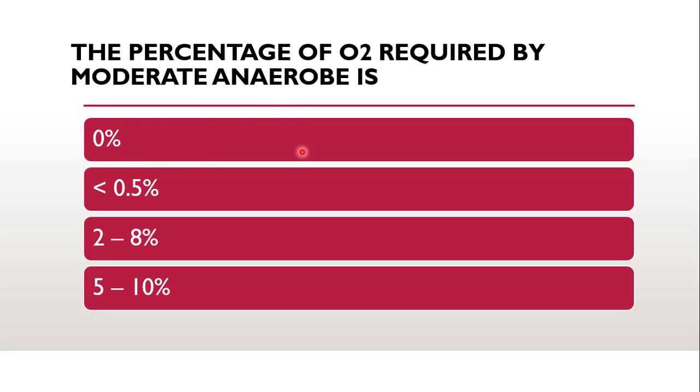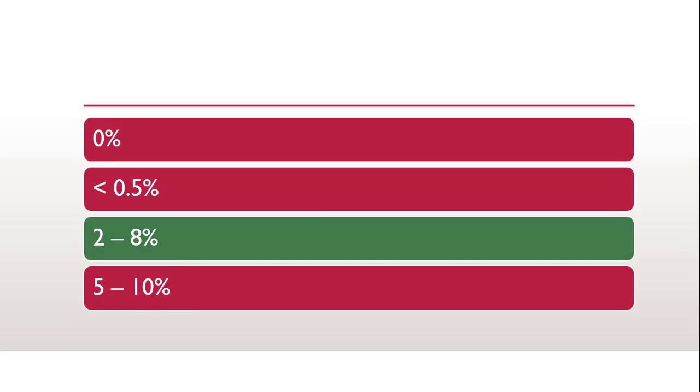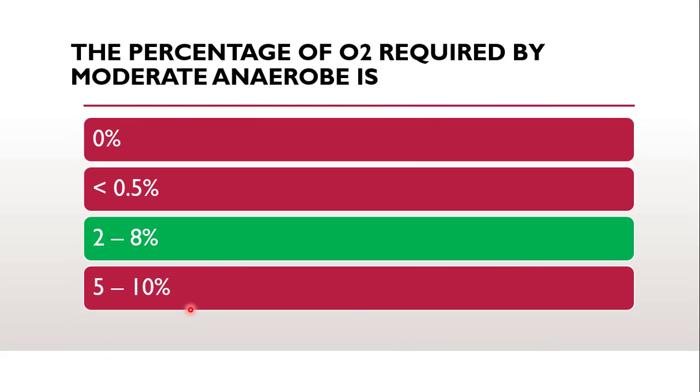So what is that concentration? 0%, less than 0.5%, 2 to 8%, or 5 to 10%? The correct answer is 2 to 8%. Moderate anaerobes require oxygen in concentration of 2 to 8%.